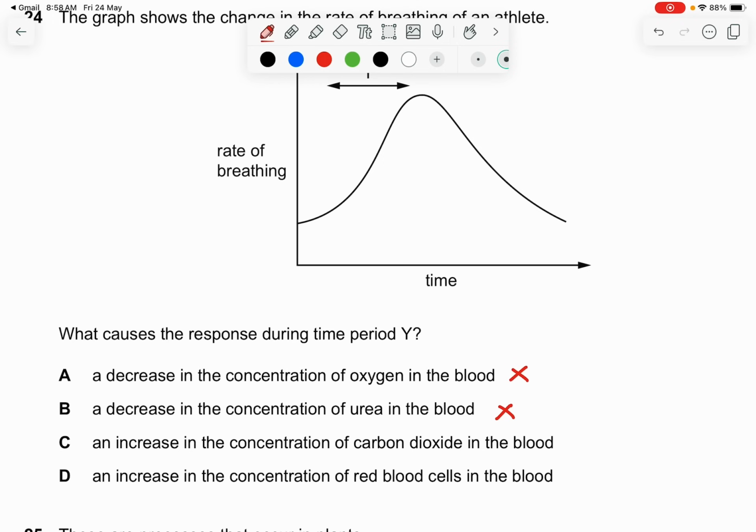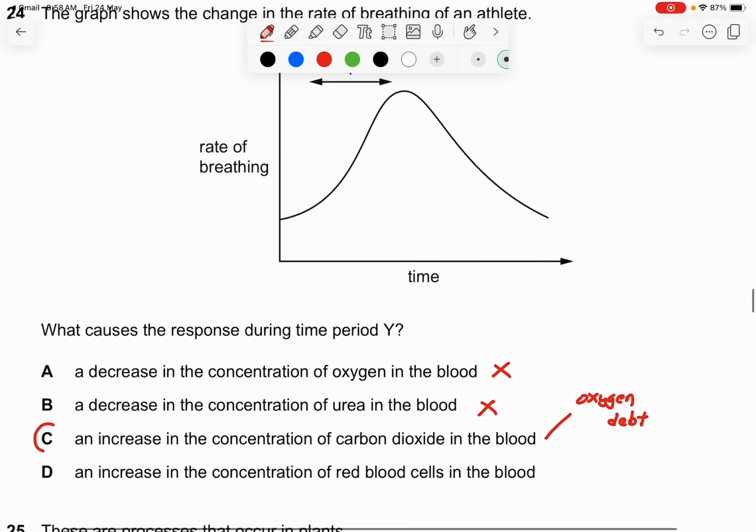Yes, correct. You can have very little, well, I cannot say very little oxygen. It's just that due to the increase of carbon dioxide, you breathe even more. You want more oxygen to come into your body to remove the CO2, because CO2 is starting to build up. As your body goes to anaerobic respiration, you need more oxygen. That's why it links to oxygen debt. So the rate of breathing increases due to the concentration of carbon dioxide going up. Therefore, the answer is C.